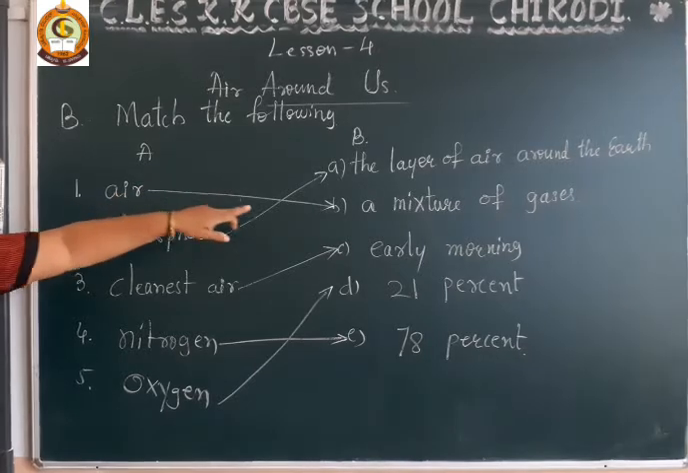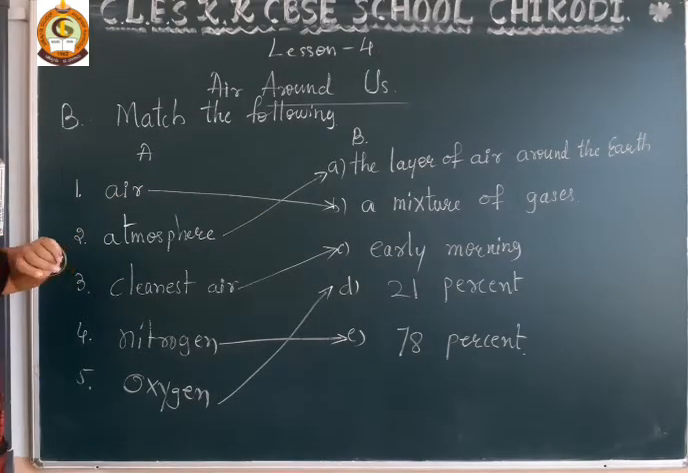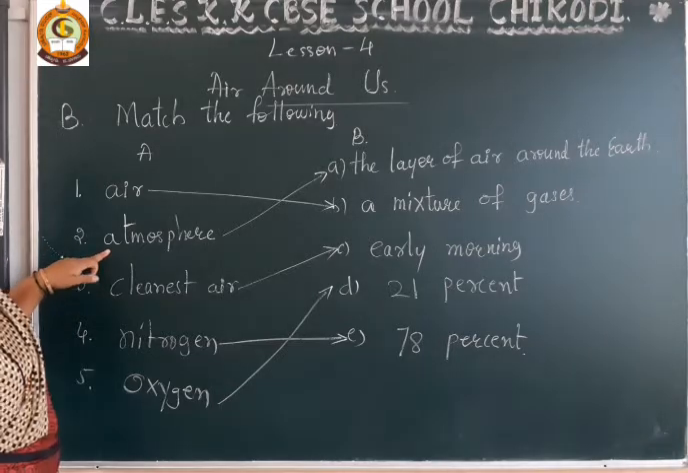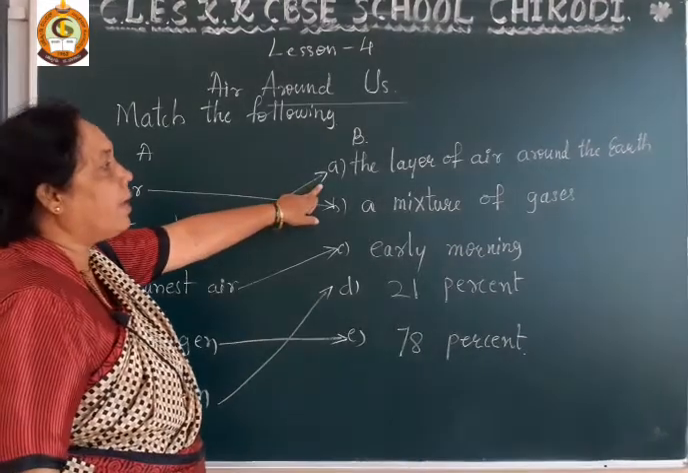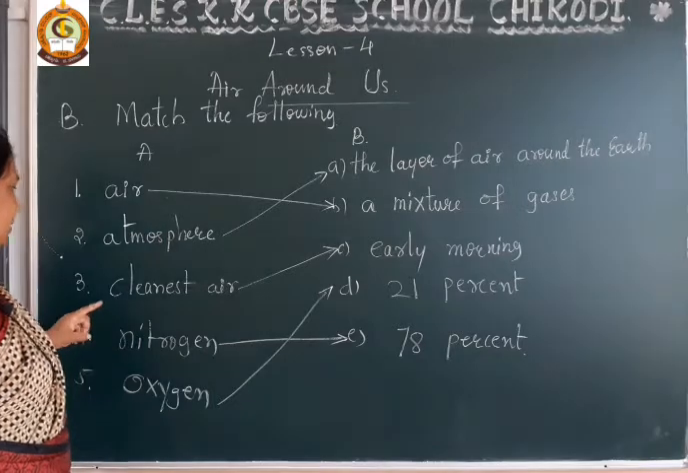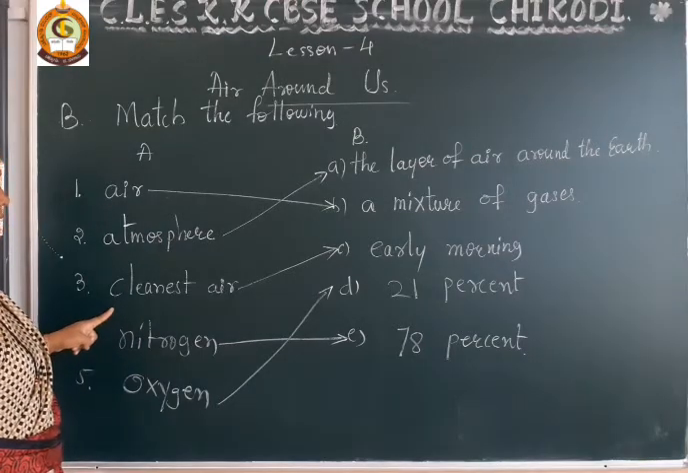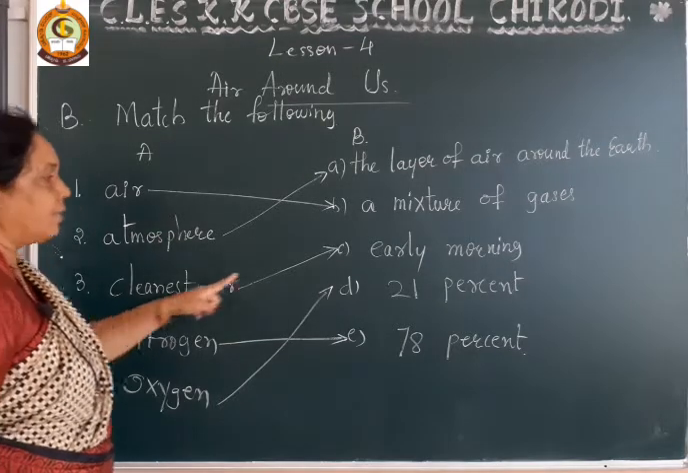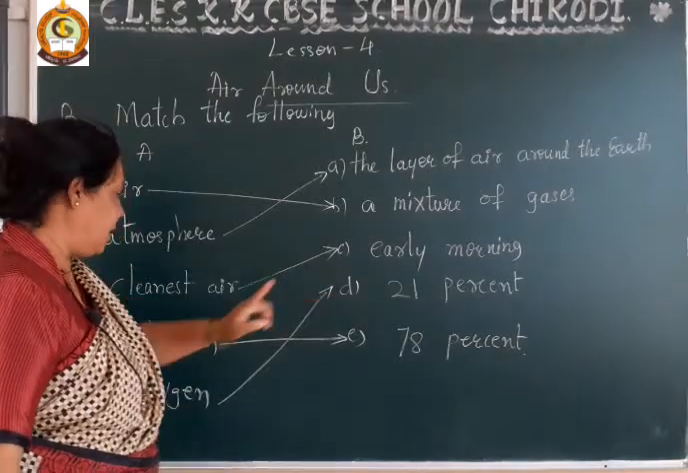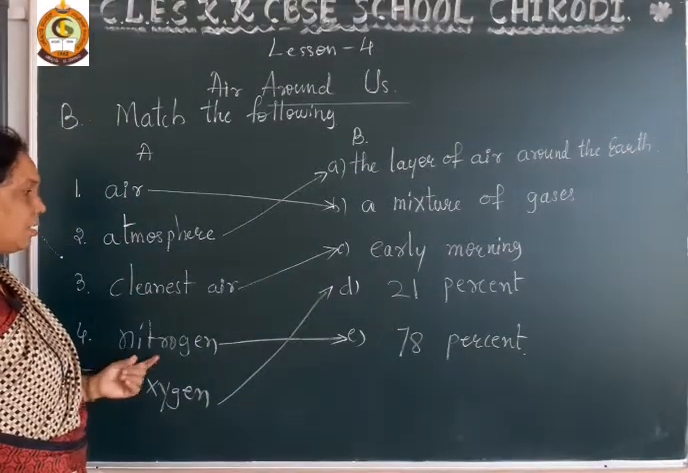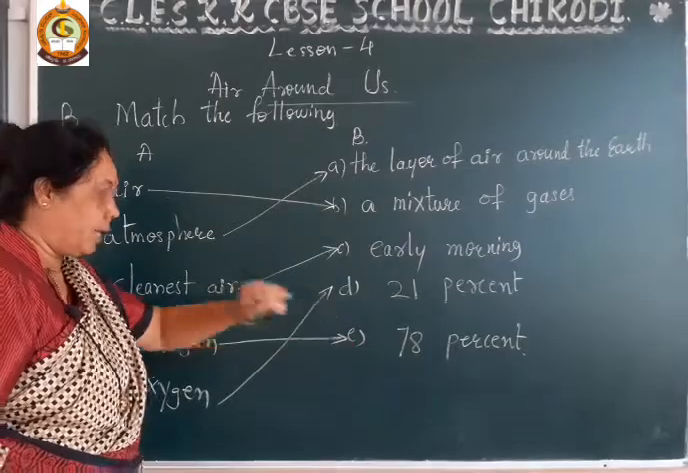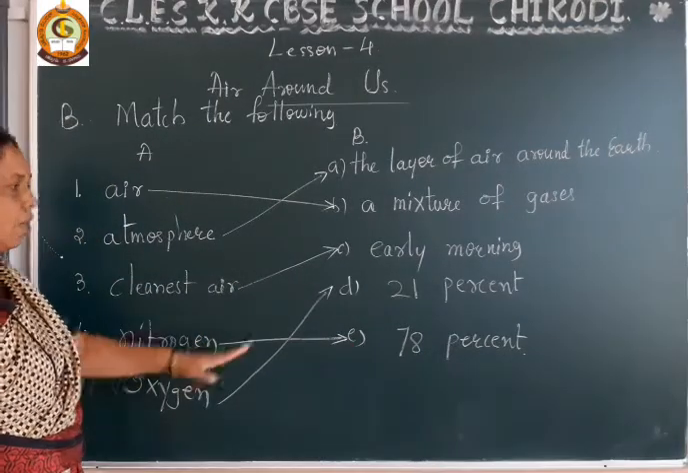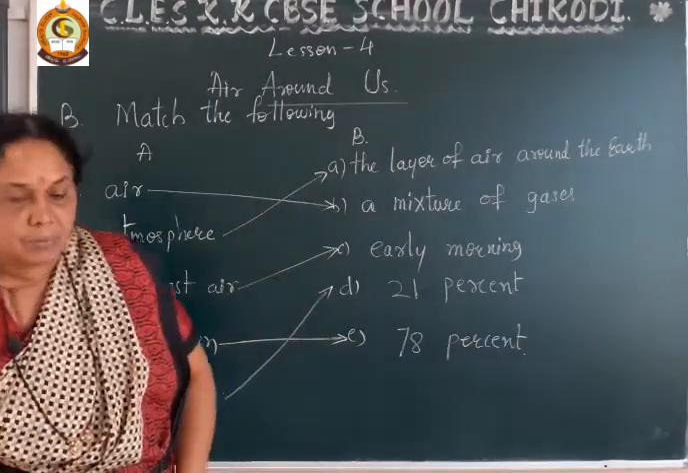Once again I will read. Air matches to a mixture of gases. Second one, atmosphere is matched to the layer of air around the earth. Third one, cleanest air you will get in the early morning. Nitrogen 78%, oxygen 21%.